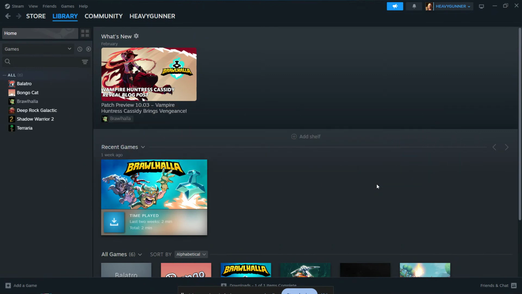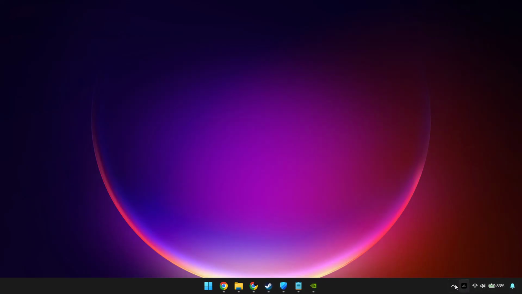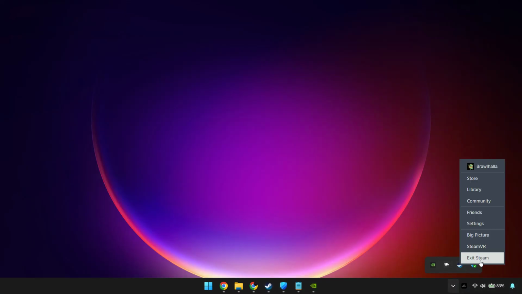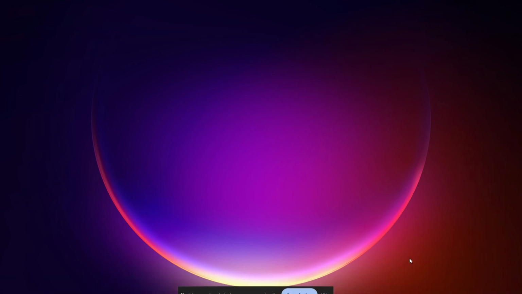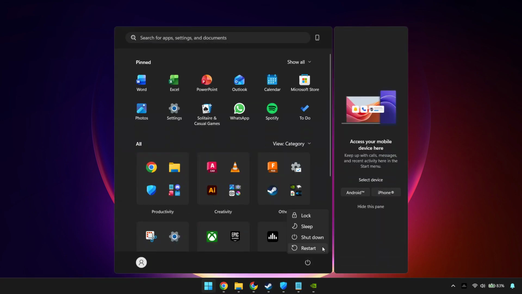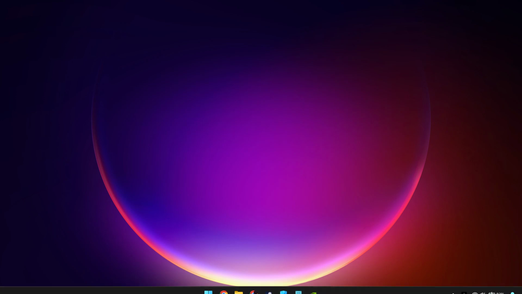Alright, let's start with the simplest solution first. Fully close Steam and restart your computer. Make sure Steam is completely exited, not just minimized in the background. You can check the system tray near the clock and close it from there if needed. Once Steam is fully shut down, restart your PC. This clears out temporary issues that may be causing the login problem. After your computer comes back on, open Steam again and try signing in.